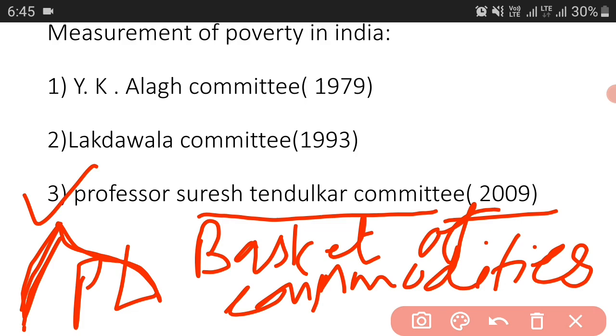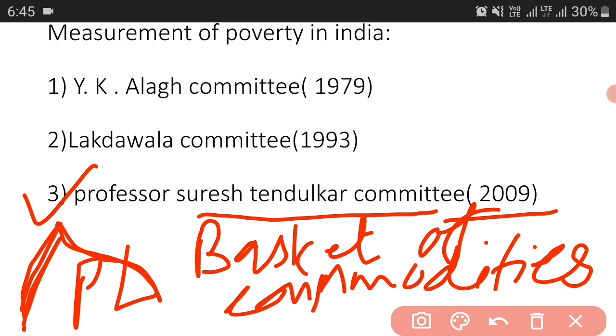Okay, I hope you are getting this. So it just uses a basket of commodities. Now, the poverty line for rural areas according to this methodology was estimated at rupees 27 per person per day, and for urban areas it was rupees 32.4 per person per day, at 2011-12 prices.